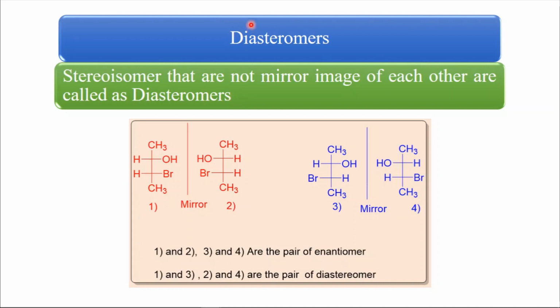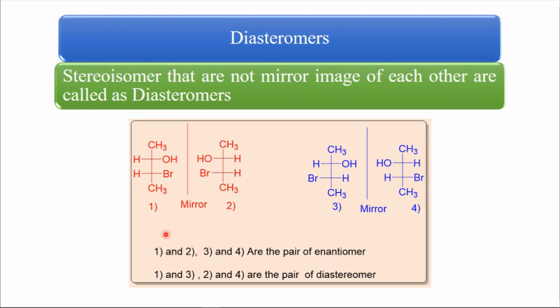Okay, diastereomer means the stereoisomers that are not mirror images of each other. So structure 1 and structure 2 are a pair of enantiomers, and they are non-superimposable mirror images. Same with structure 3 and 4: they are a pair of enantiomers because they are non-superimposable mirror images of each other.